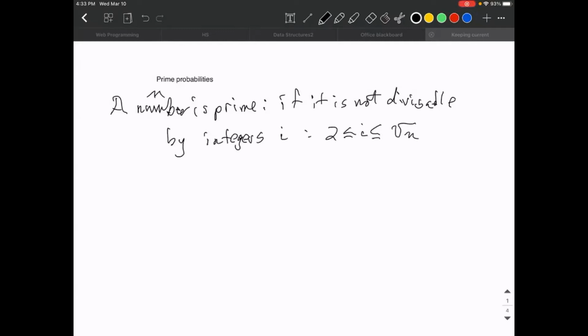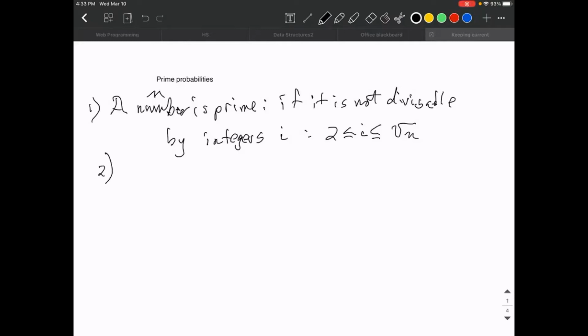You only have to check up to the square root of n because, for example, the number 6 is divisible by 2, so I don't have to check for divisibility by 3. I only have to check up to the square root of n. Right, that's the first assumption. And it's not a difficult assumption to believe. In fact, that's a definition.